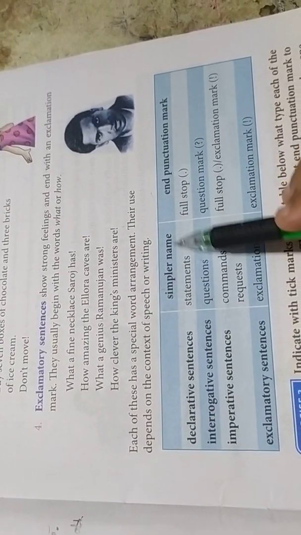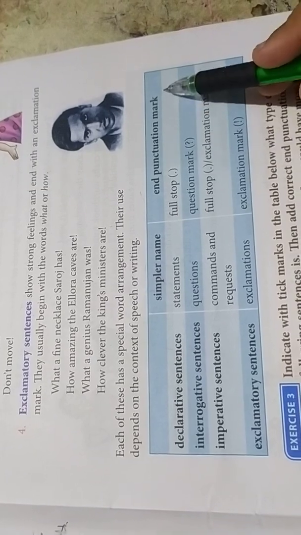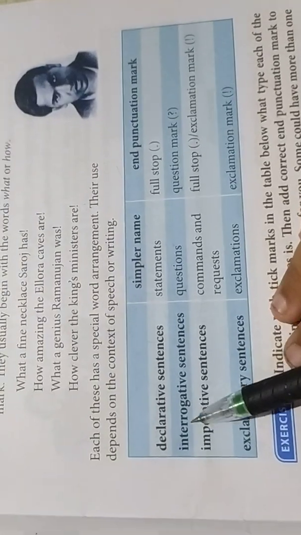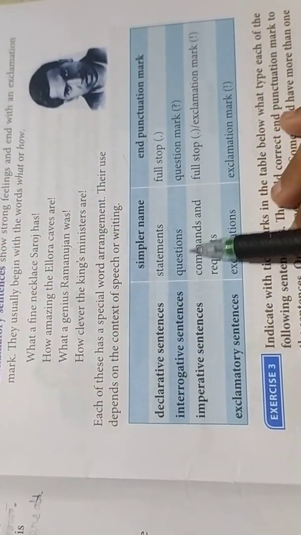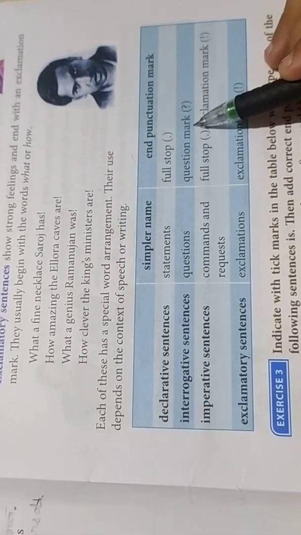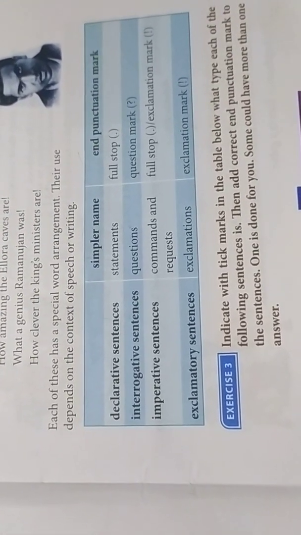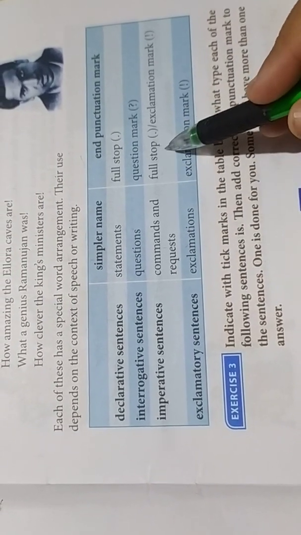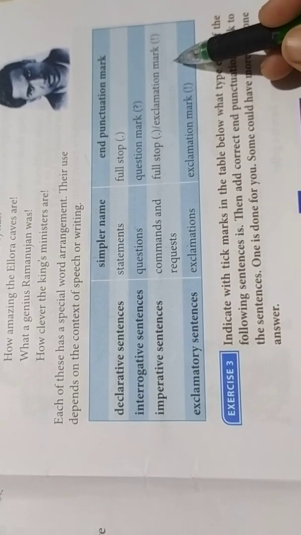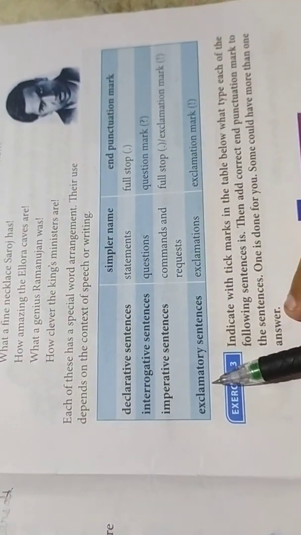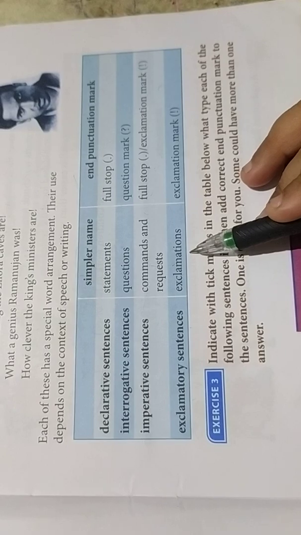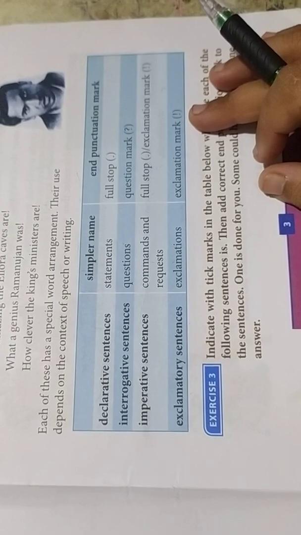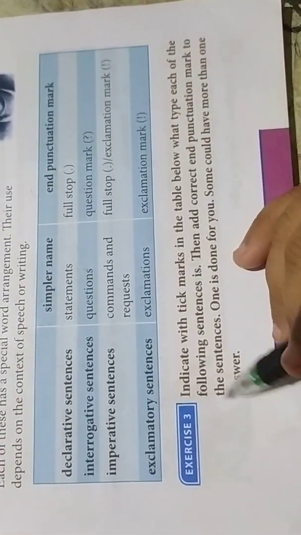Declarative sentence, its simpler name is statement, and it ends with the punctuation mark, that is full stop. Interrogative sentences, their simple name is questions, and the ending punctuation mark is question mark. Imperative sentences are commands or requests. They can end with either a full stop or an exclamation mark. Exclamatory sentences, generally called exclamations, end with the exclamation mark.